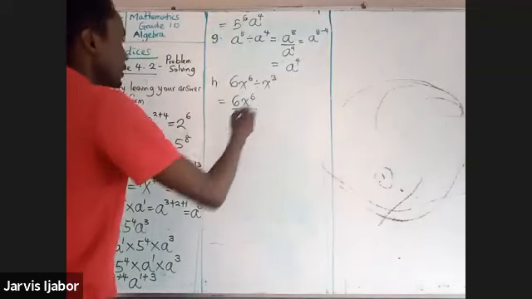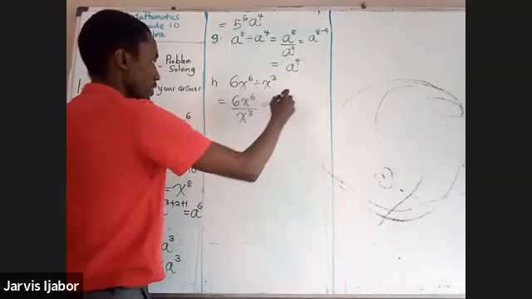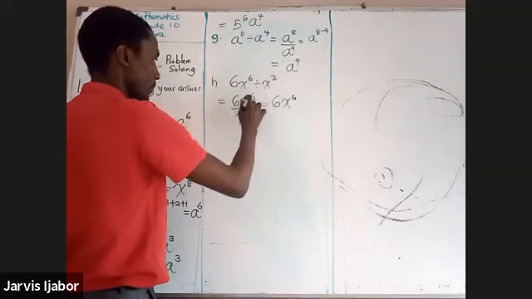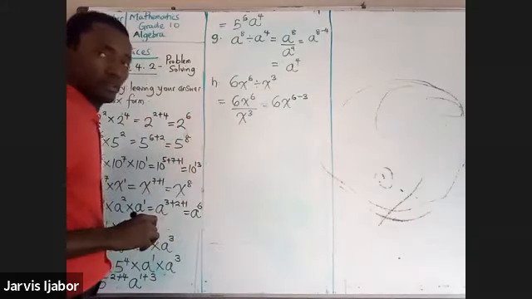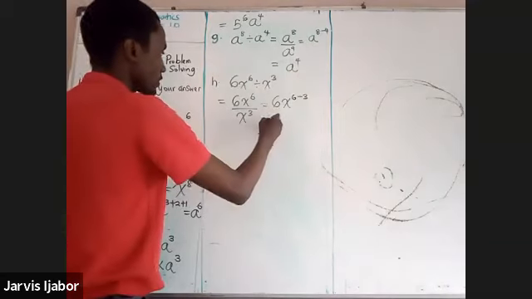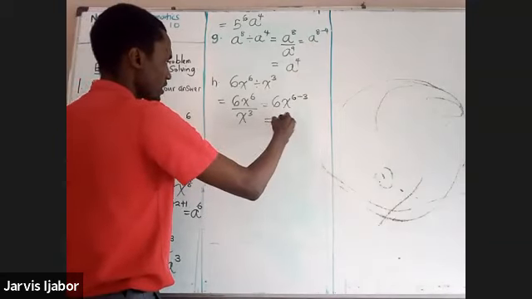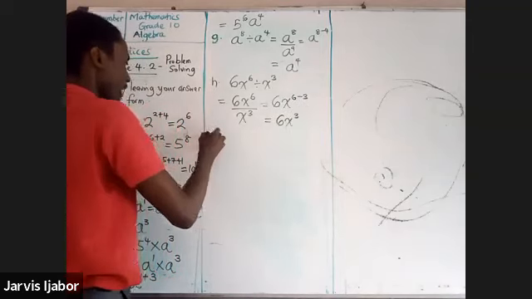Okay, so this will mean 6x raised to the power of 6. Now you are dividing, so this minus 3. And that will give you 6x raised to the power of 3. Now what about I?